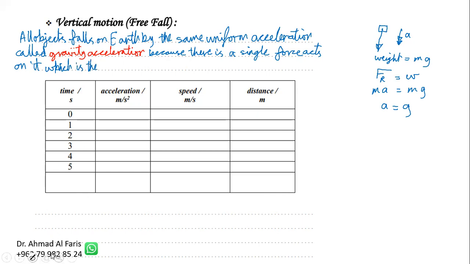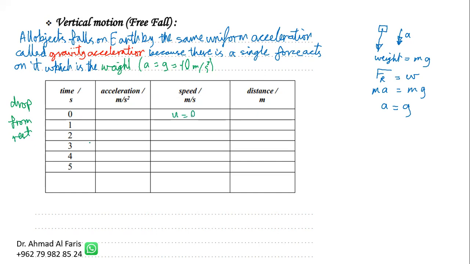So the weight here makes the object fall with the gravity acceleration, and this gravity acceleration on Earth is g, equal to 10 meters per second squared. What does that tell us? When you drop an object, that means it falls freely from rest, so the initial speed is 0.